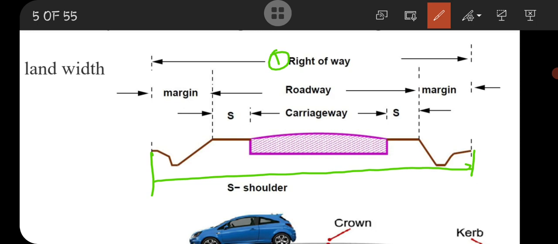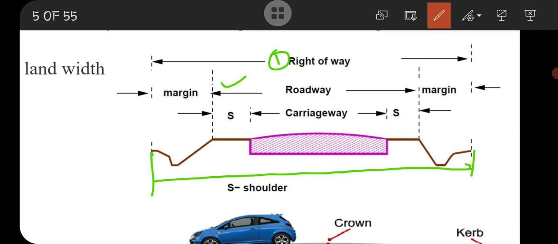This must include the vehicle movement, the side slope, the side drain, everything on the road. That means the total amount of land required for the development of the road at the time of construction as well as for future construction is known as right of way.